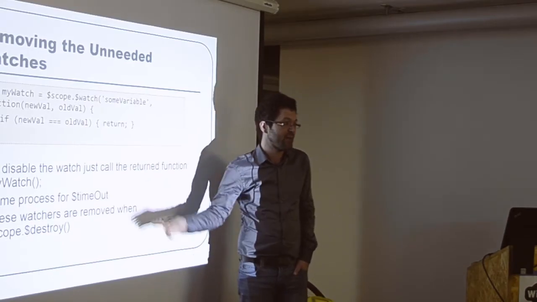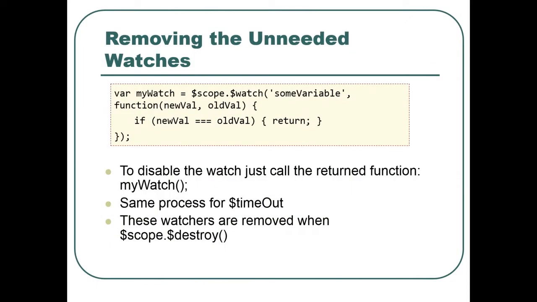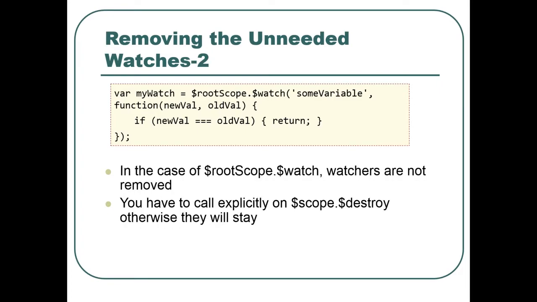It's the same process for timeout. Of course, the watcher will be automatically destroyed when scope.$destroy is called. For instance, in the controller, scope.$destroy is called when you remove this controller. But if you have some watches that are not used anymore in a controller, it might be worth calling the destroy functions for all of them, because they take time. I cannot show you the Plunker where you see that watchers take time, so it's too bad.